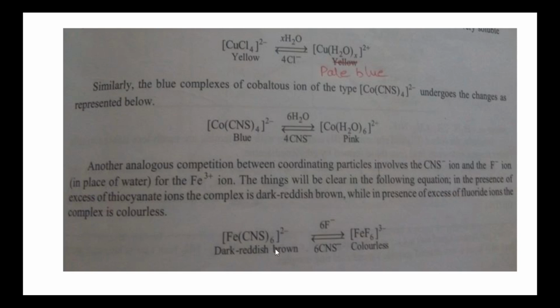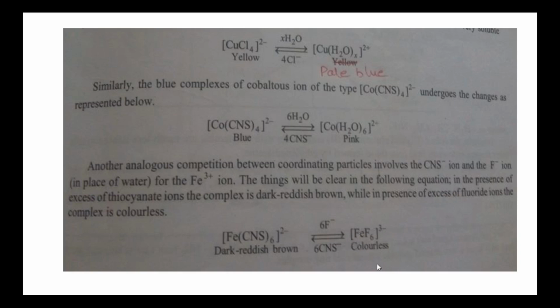Another example is here, where water is not added but the ligands are changed. The Fe(CNS)6 complex is dark reddish brown in color. To this, fluoride ions are added. Here the fluoride ions have greater coordinating tendencies than CNS minus ions. So CNS minus ions are substituted by fluoride ions, forming another complex, FeF6 3 minus, which is a colorless complex.